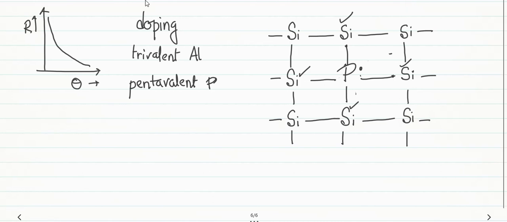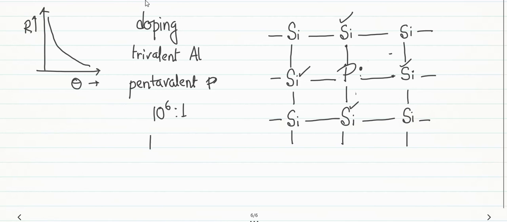Now the concentration I have written here is 10 to the power 6:1. It may seem that its value is very less. But let us take a lattice made up of 1 mole of silicon atoms, that means 14 grams of silicon.